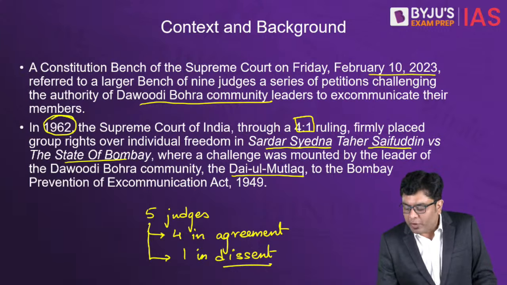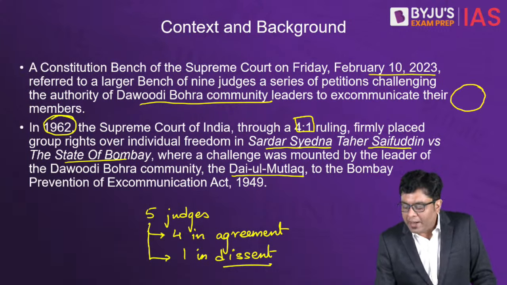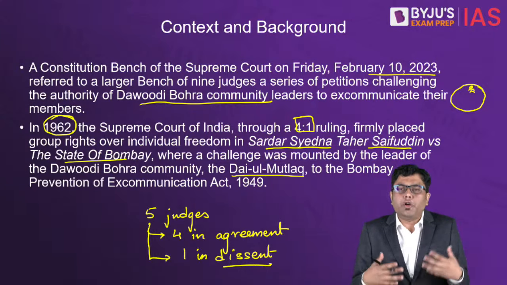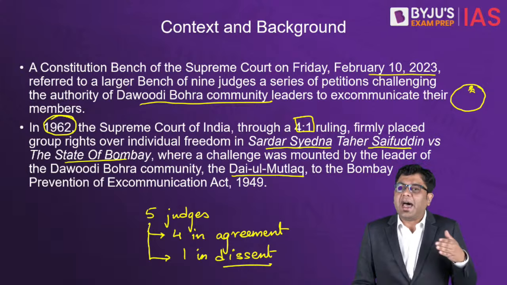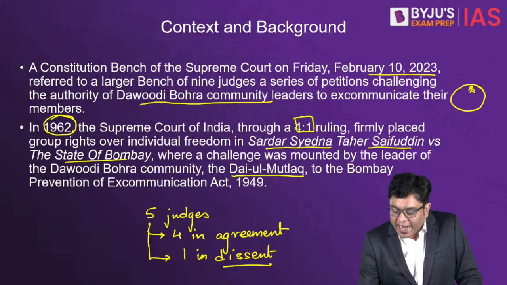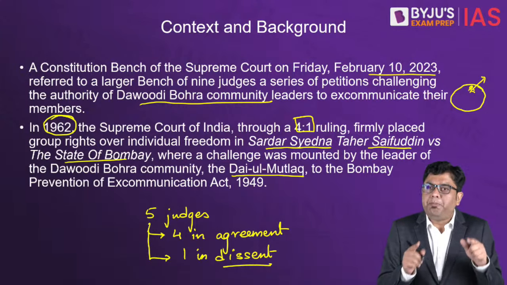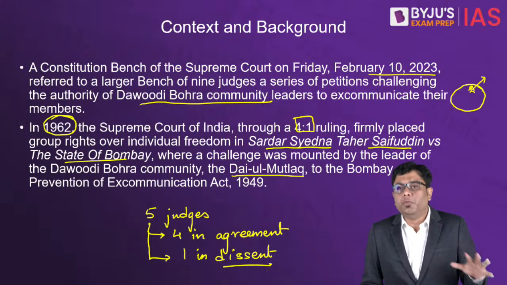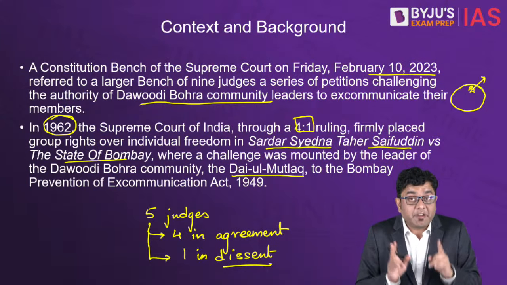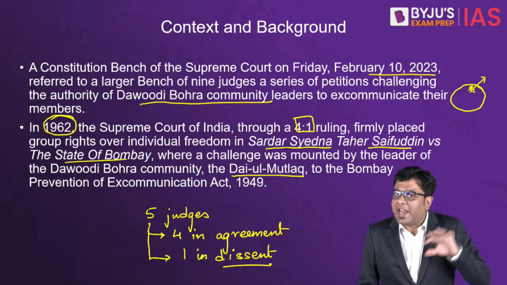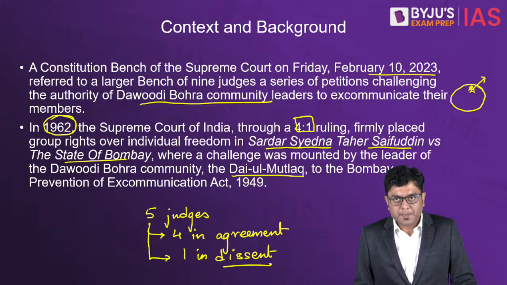So suppose you have a religious community, and as per the head of that community, one particular individual is not fulfilling his duties or has veered away from the path as dictated by that community, that member can be excommunicated. So that was the plea argument made in the court: whether the head has the power within himself to excommunicate a member or not.